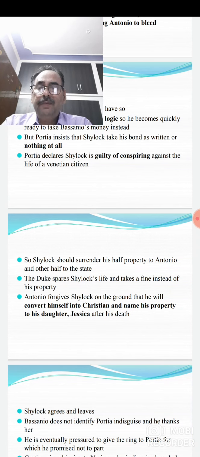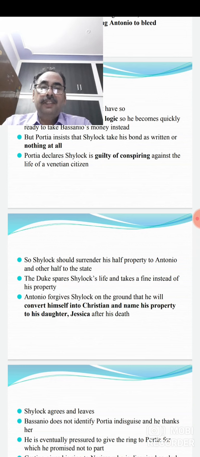So what should be done? Shylock should surrender half his property to Antonio. She suggests this to the Duke who is presiding over the trial. She requests that because Shylock is guilty, he must surrender half his property to Antonio and the other half to the state.